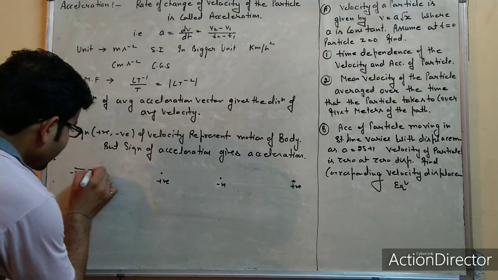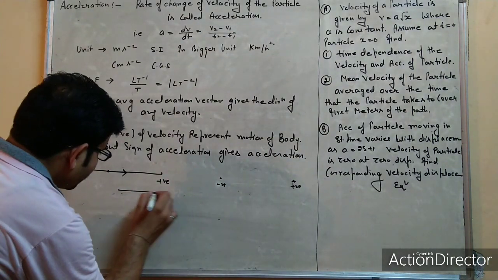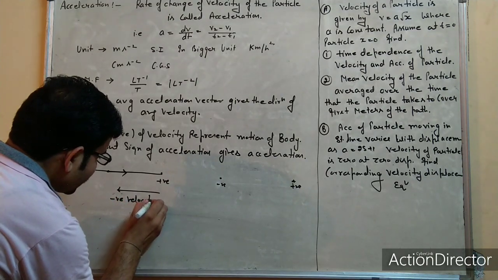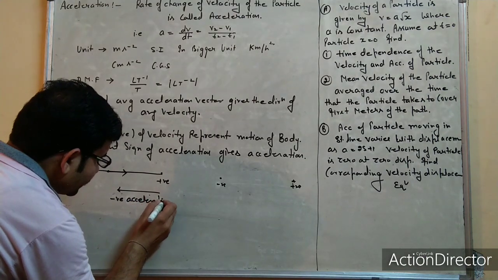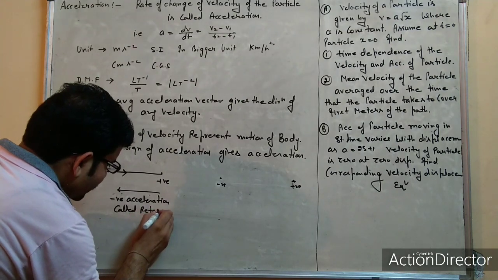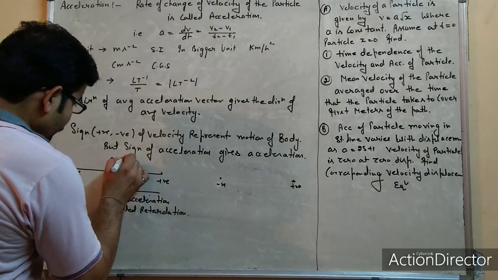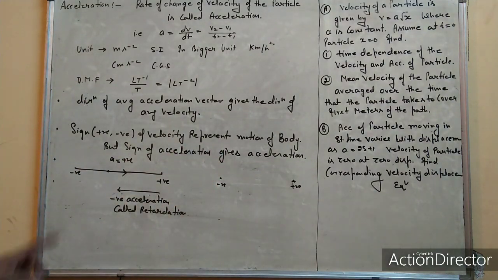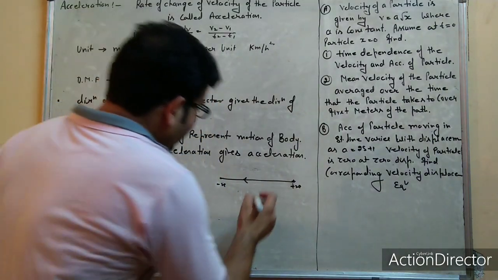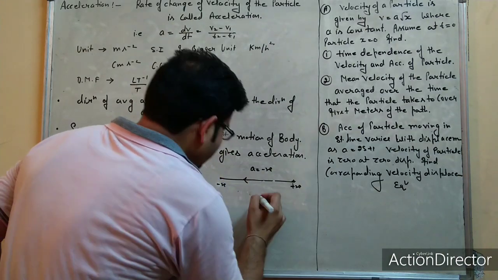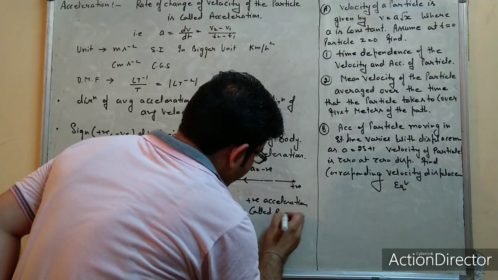If the body moves from negative to positive, then its acceleration is positive, but here the negative velocity is in the opposite direction, so it changes to negative retardation. This negative acceleration is called retardation. And here, acceleration is positive, but if the body moves from positive to negative, then its acceleration is negative, but here positive acceleration is called retardation.